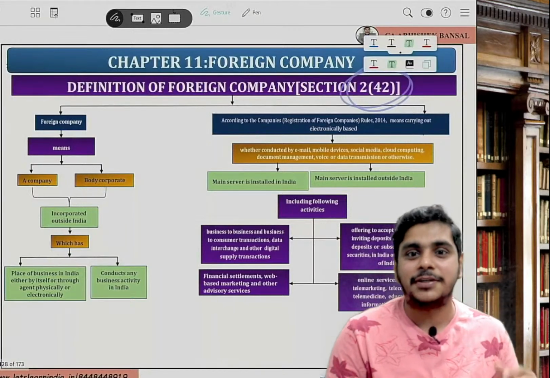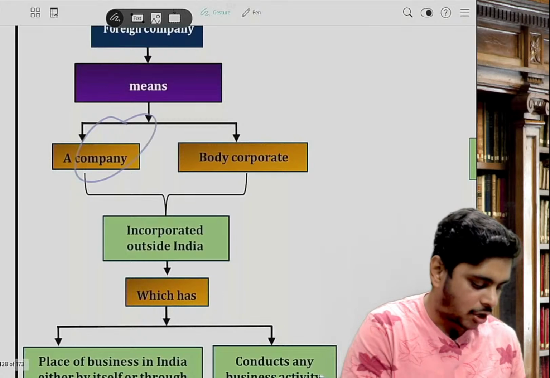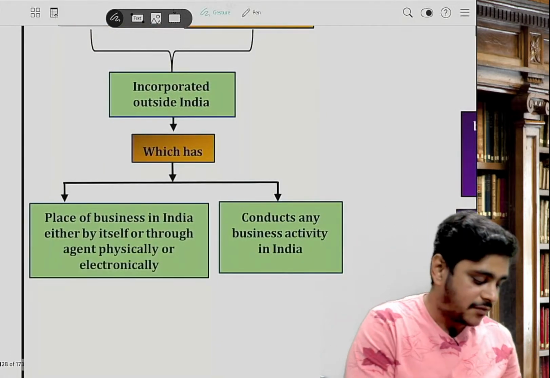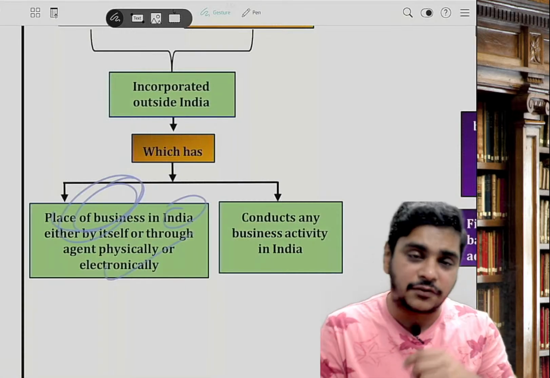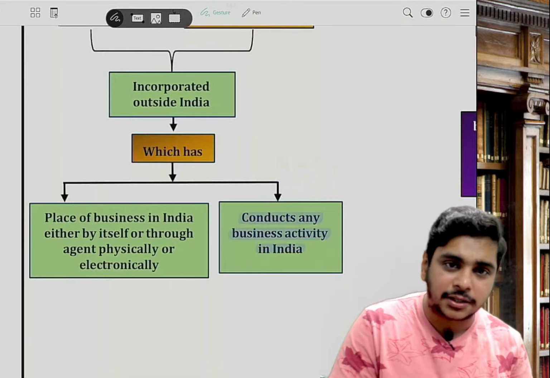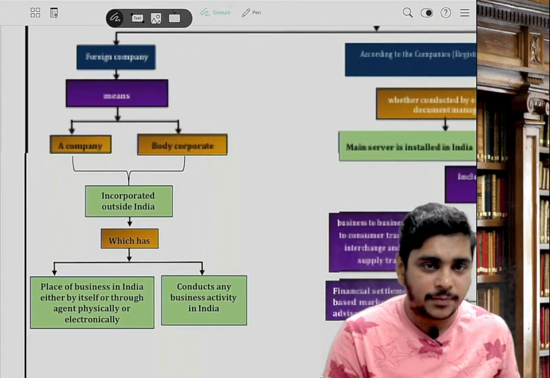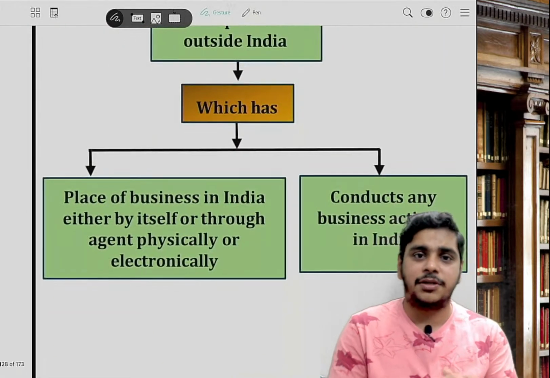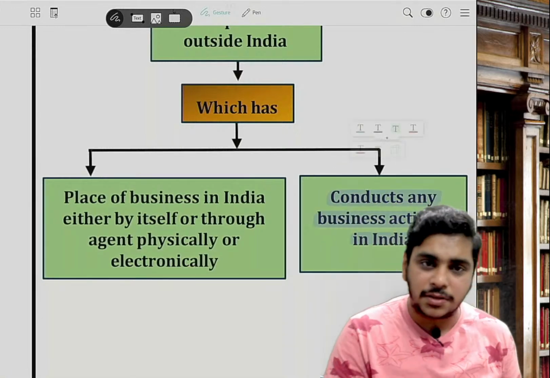Section 242 is the definition of foreign company. So what does foreign company mean? A foreign company means a company or a body corporate which is incorporated outside India, having a place of business in India, either through itself or through an agent, whether physically or electronically, and conducts any business activity in India.